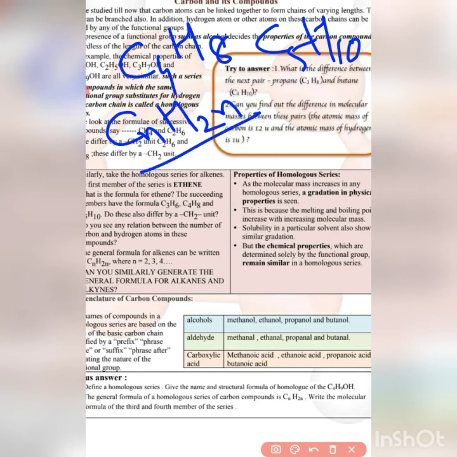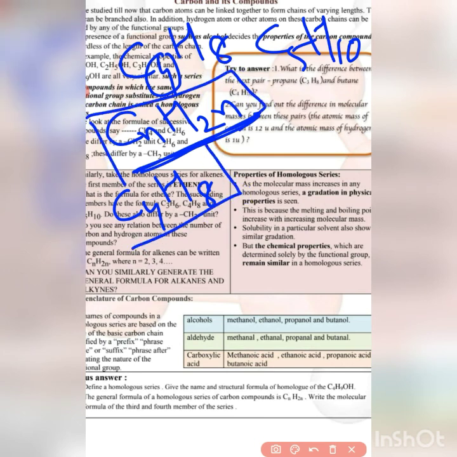Here the carbon atom is 4 and the value of n is 4, so C4H, 4 times 2, that gives 8. In this way you can calculate the molecular formula if we know the formula.